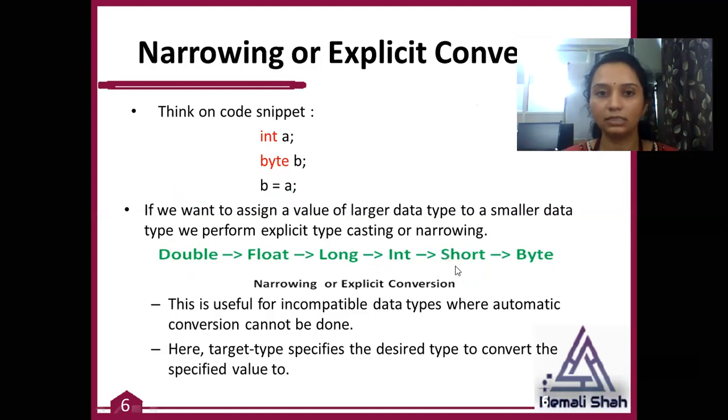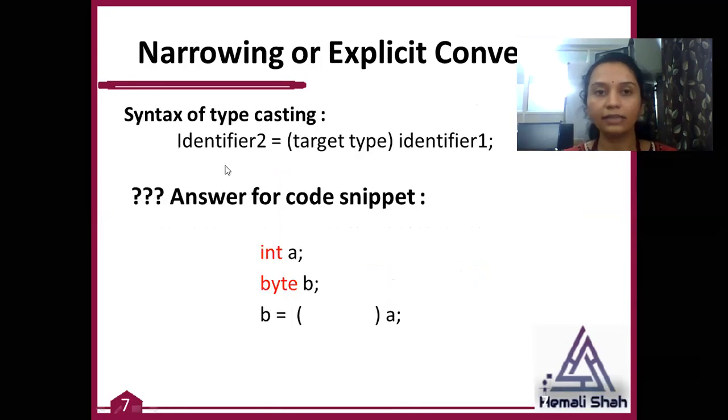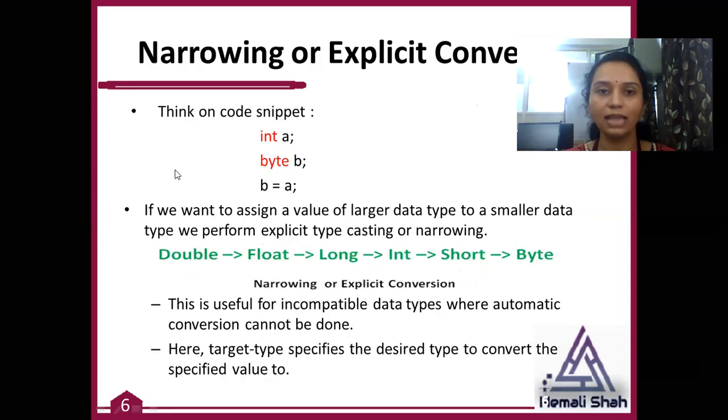Now the syntax of narrowing or explicit or user defined casting is: identifier 2 equals, that means here is a destination variable, equals target data type, that means destination data type, then identifier. Now think about this code, which I have already written. If you compile this code, you will get the error incompatible